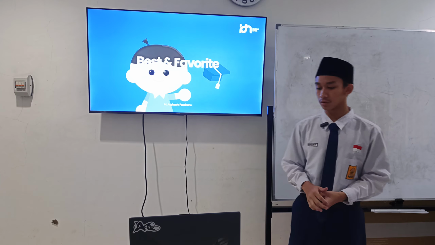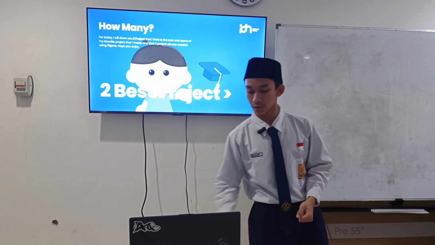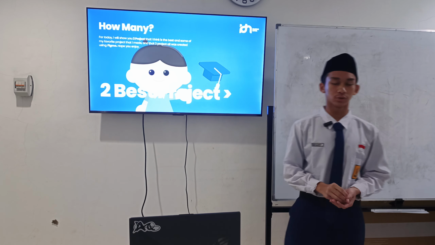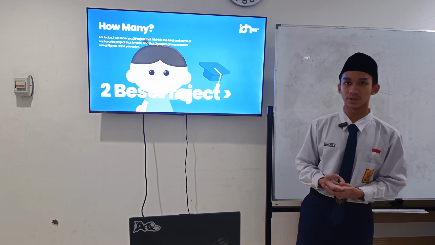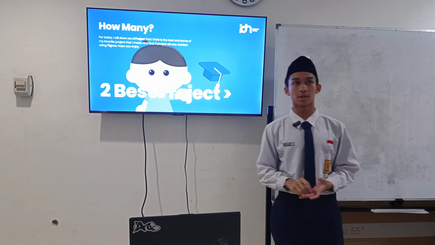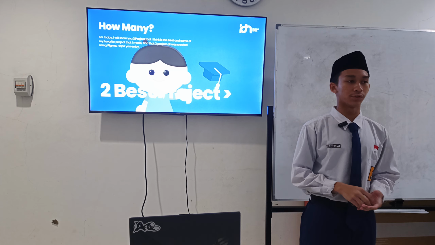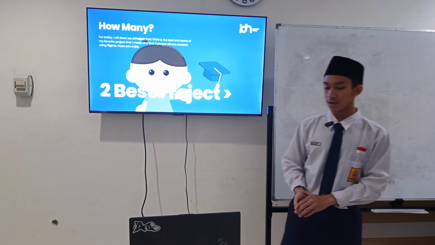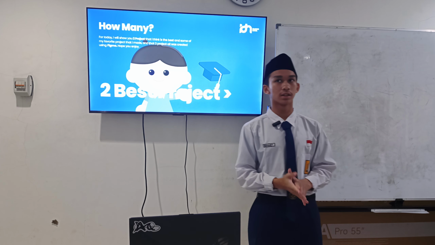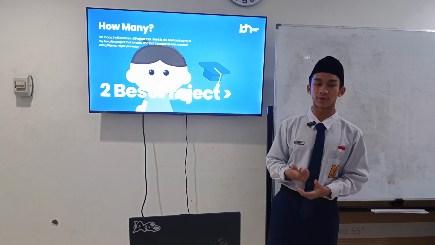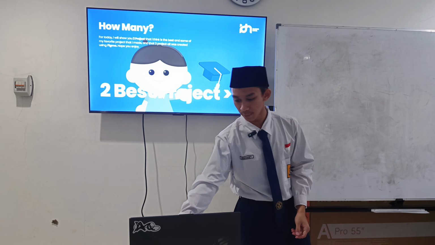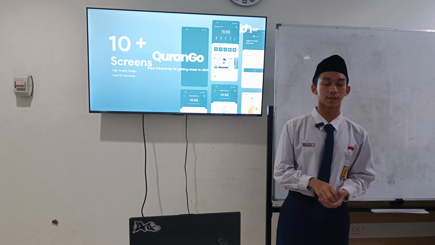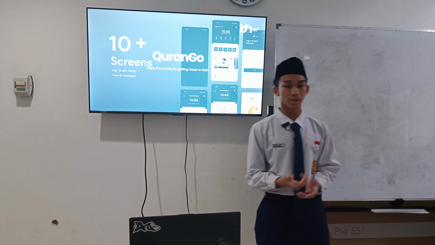And today I want to present two of my best projects. Just some information, all of these projects were created in Figma, and I hope you enjoy. For the first project, the one I think is the best and my favorite, is of course this Quran UI UX of a Muslim app.